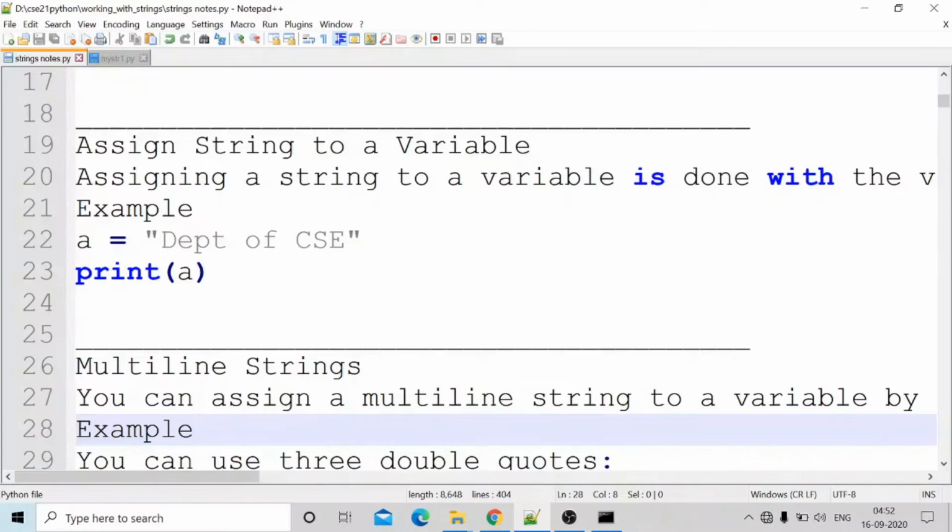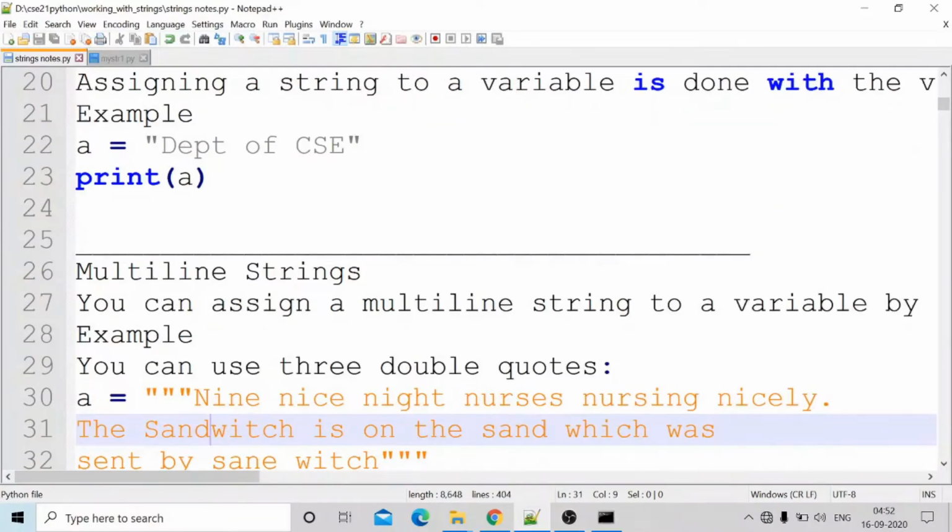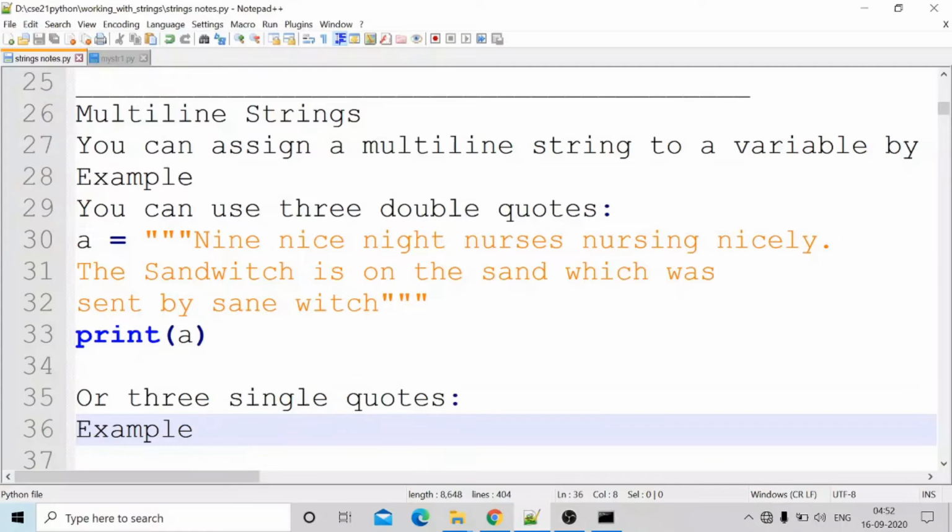Okay, assigning multi-line strings. Suppose the string contains multiple lines, how can we assign this to a variable? Suppose this is the string, nice night nurses nursing nicely, the sandwich was sent by sandwich. This has multiple lines.